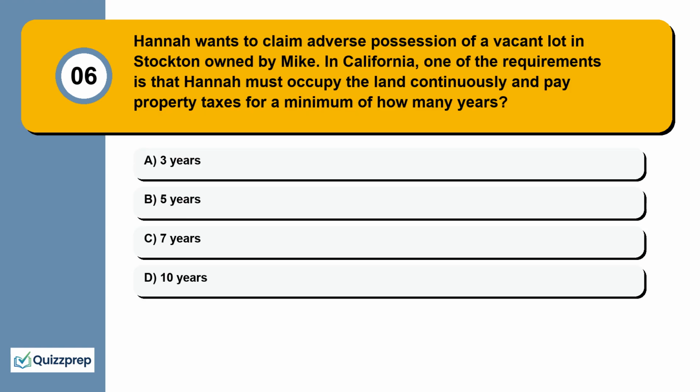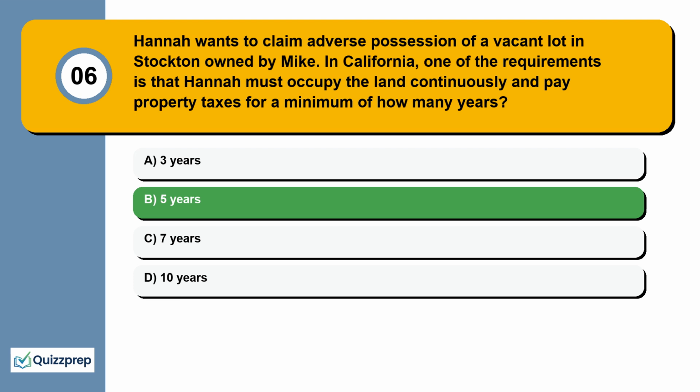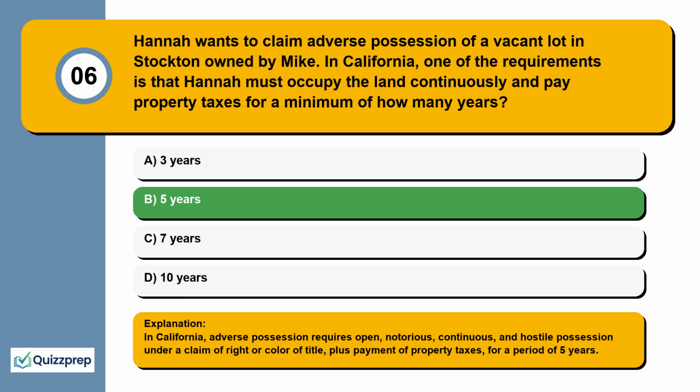Question 6. Hannah wants to claim adverse possession of a vacant lot in Stockton owned by Mike. In California, one of the requirements is that Hannah must occupy the land continuously and pay property taxes for a minimum of how many years? 3 years, 5 years, 7 years, 10 years. In California, adverse possession requires open, notorious, continuous, and hostile possession under a claim of right or color of title, plus payment of property taxes, for a period of 5 years.